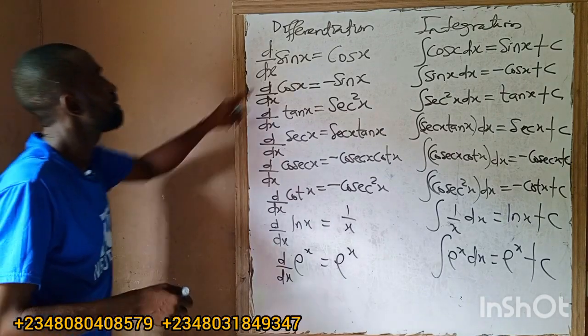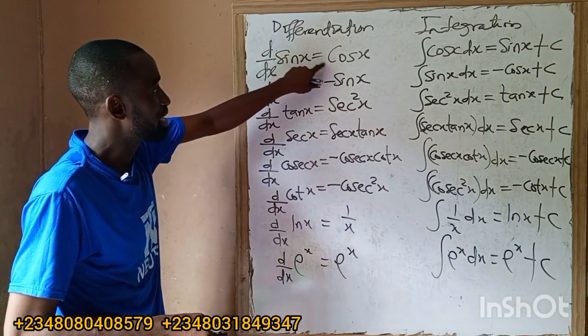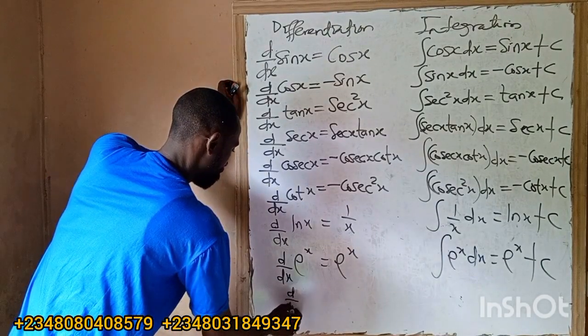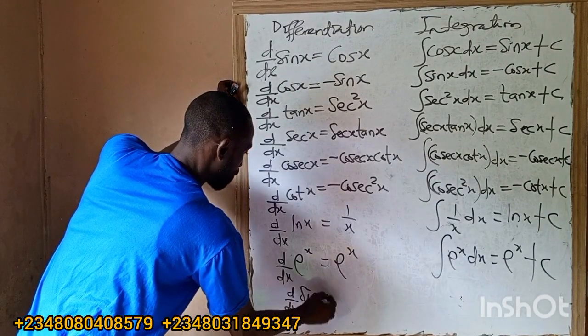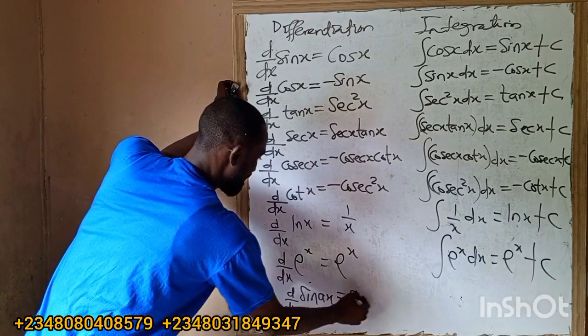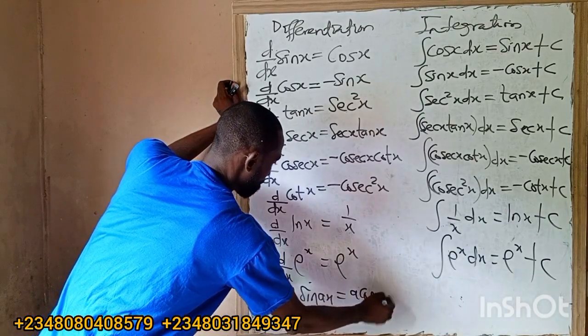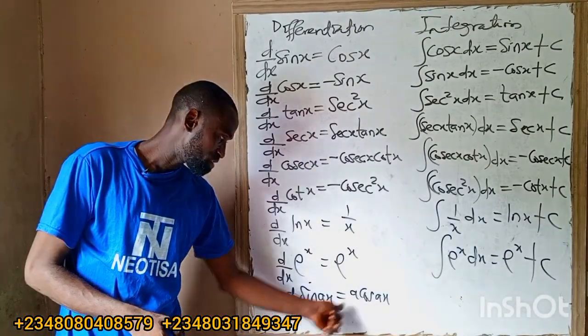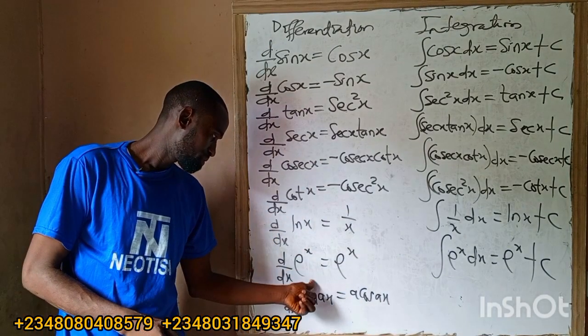But if I have sin ax, and I differentiate sin ax, the answer will be a cos ax. So I differentiate as usual, to give us a times cos ax.